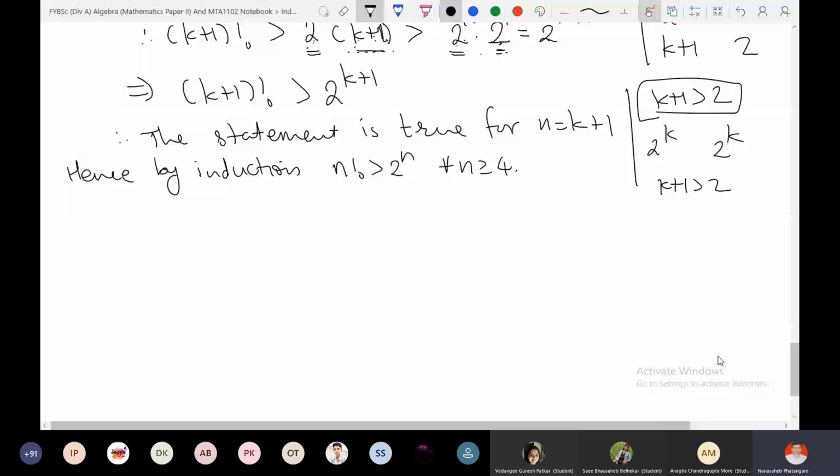Is it clear? 2 to k plus 1 is greater than 2. Multiply both sides by 2 to the power k, which is the same positive amount. So the inequality is still greater because k plus 1 is greater than 2.